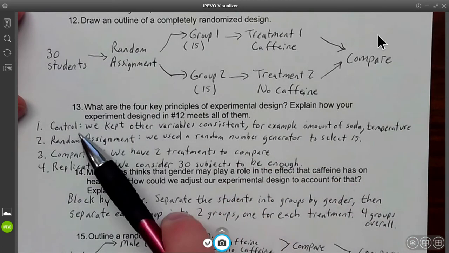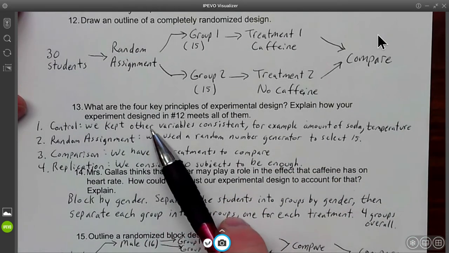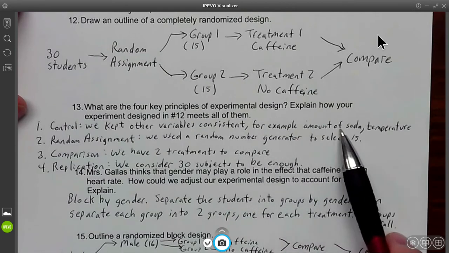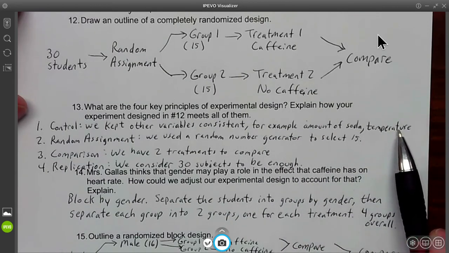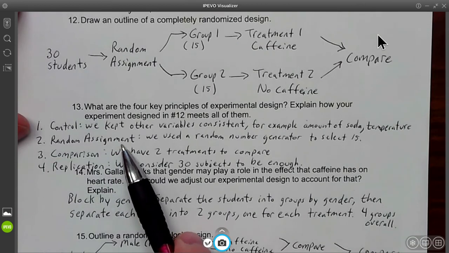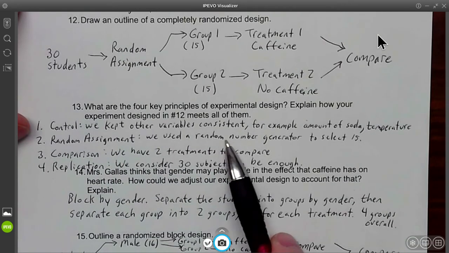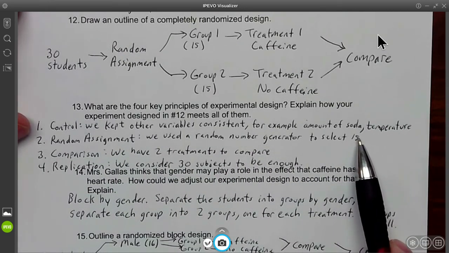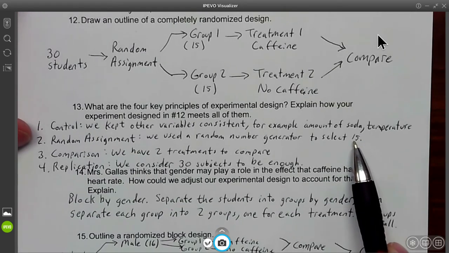All right, so how do we do the control? Well, we kept other variables consistent. For example, the amount of soda, the temperature, everything's going to be consistent to the best that we can. We're trying to eliminate as many confounding factors as possible. Number 2, the random assignment that we used, we chose a random number generator to select the 15. We didn't just do it by convenience, we did it by randomness.